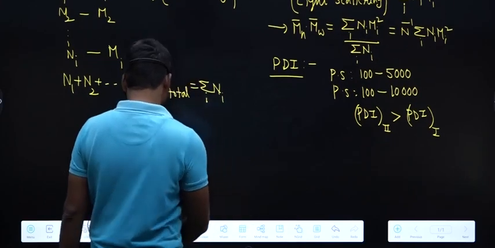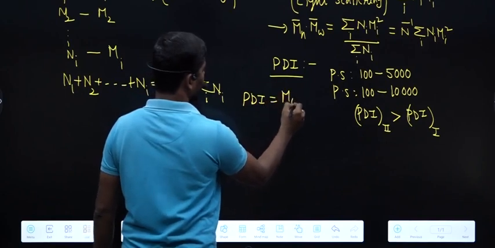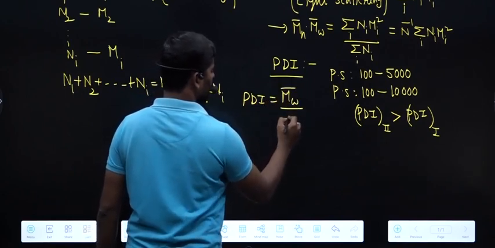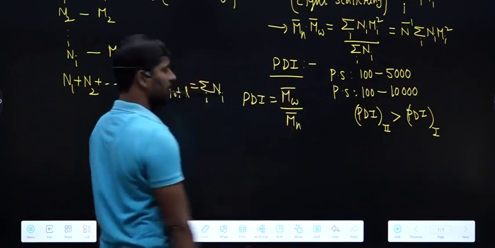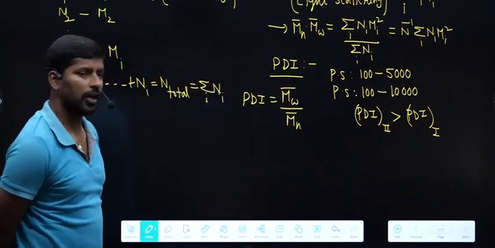Now how to calculate polydispersity index? We can calculate polydispersity index like this. That is nothing but the ratio of weight average molar mass to number average molar mass.